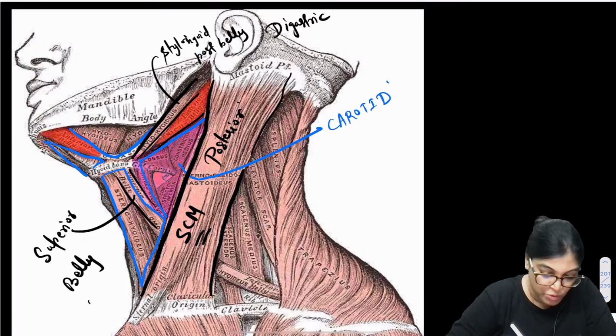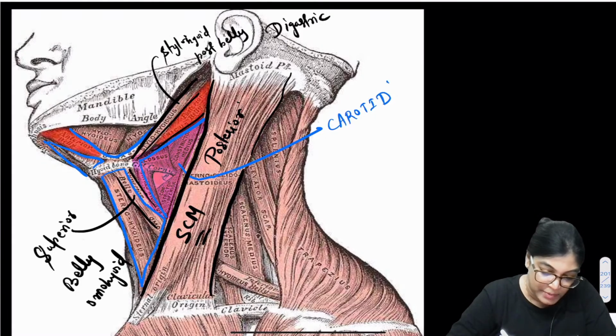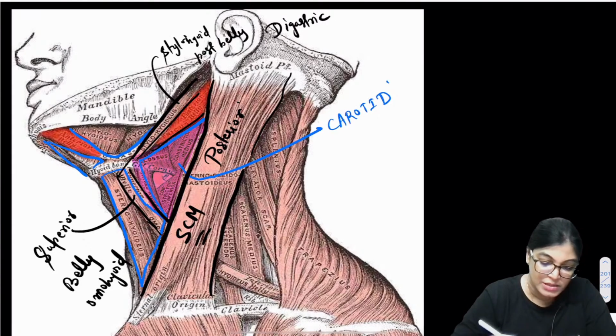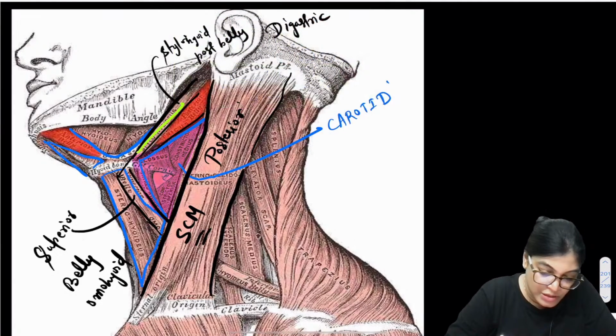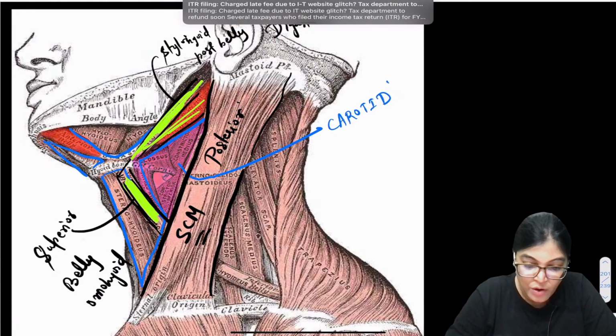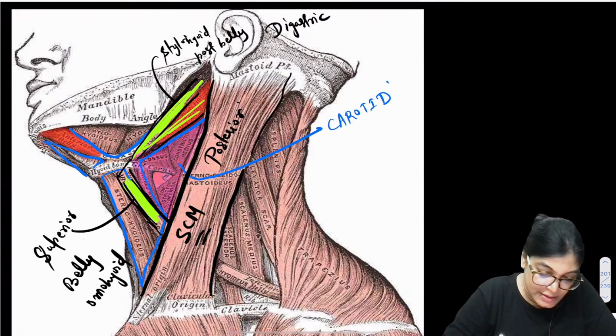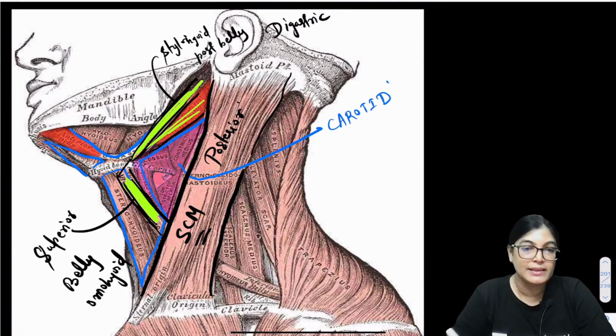These are the stylohyoid and posterior belly of digastric, which I have highlighted in green color, and posteriorly is the sternocleidomastoid muscle.